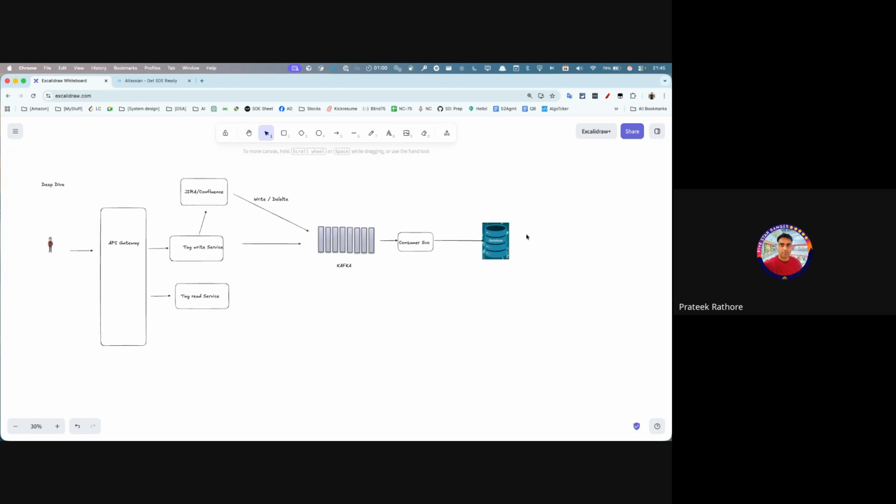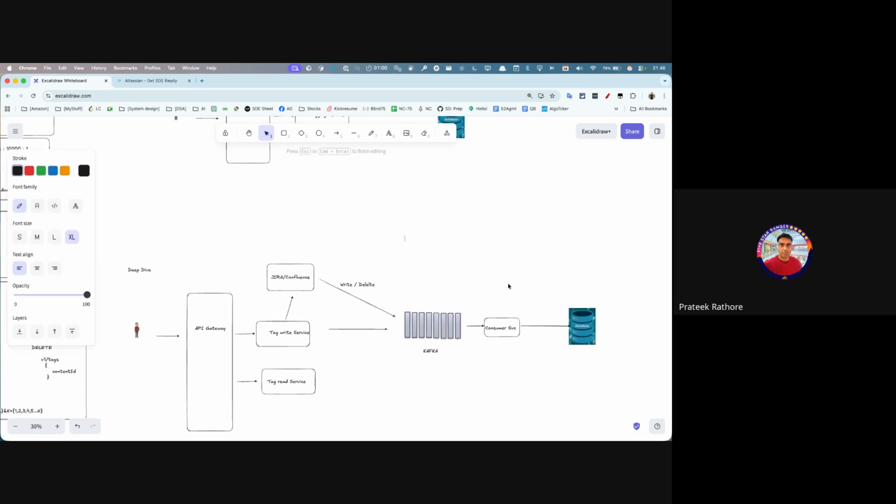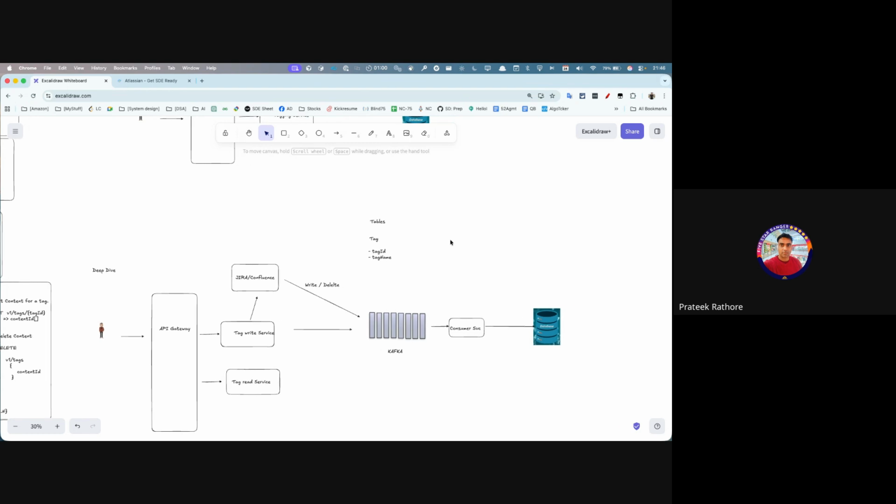Now as part of the database, some of the tables that would be required here would be, let's say, the tag table. What would be in this? Tag ID, tag name. What else? Created, updated, and all of that would be there anyway. And let's say if I call this a Jira here, okay.